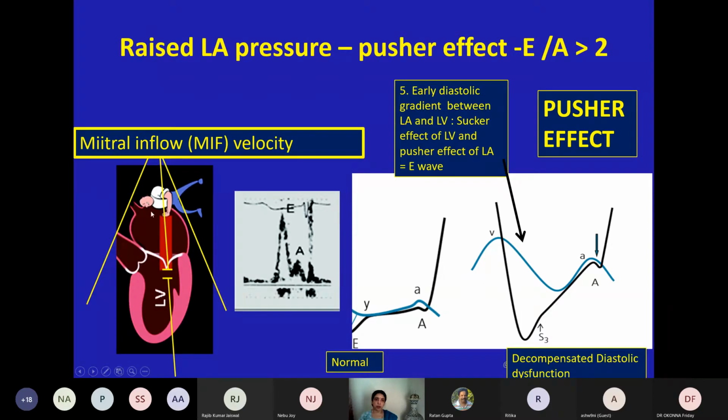And it is shown in this diagram that this LA is pushing the blood into this hypertrophied ventricle, and the waves which we see in echocardiography, in transthoracic of course, this is E and this is A, okay? And this also shows how LA pressure is increased more than LV. So this is the normal curve, and it is decompensated diastolic dysfunction.